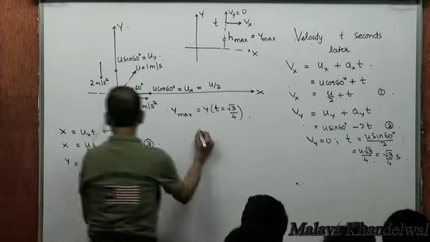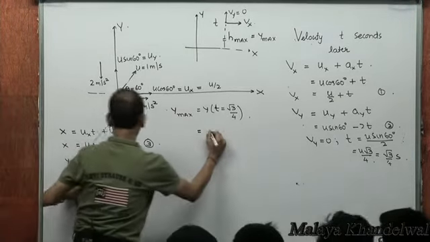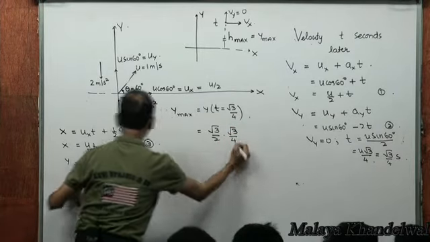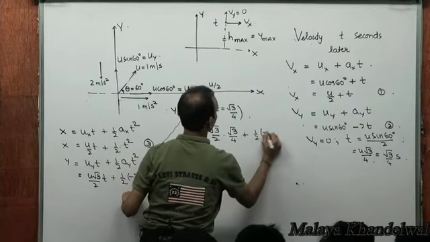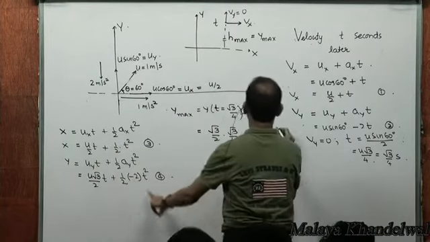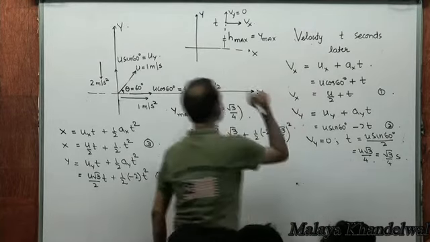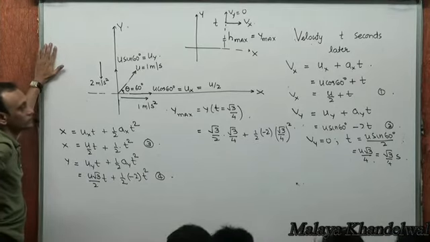How much is it? You plug in u equal to 1, u is 1 in this case, is root 3 by 2 into t, which is root 3 by 4, plus half of minus 2 into t squared, which is root 3 by 4 whole square. That's the maximum height reached by the particle.